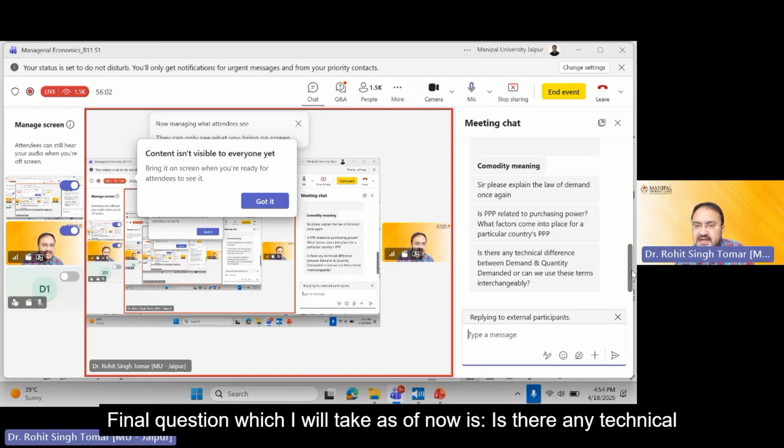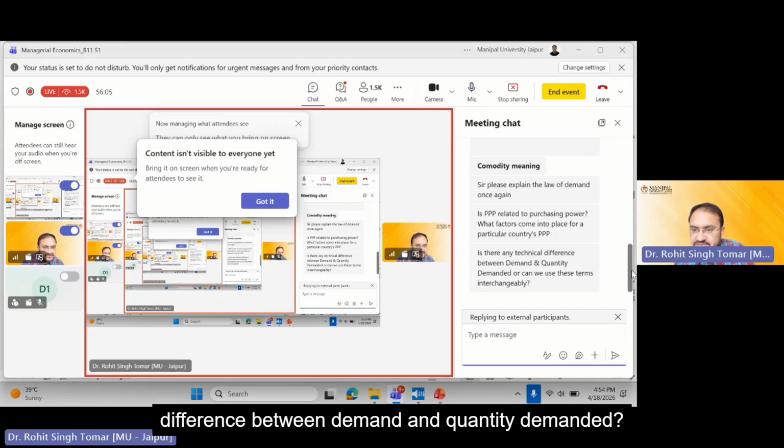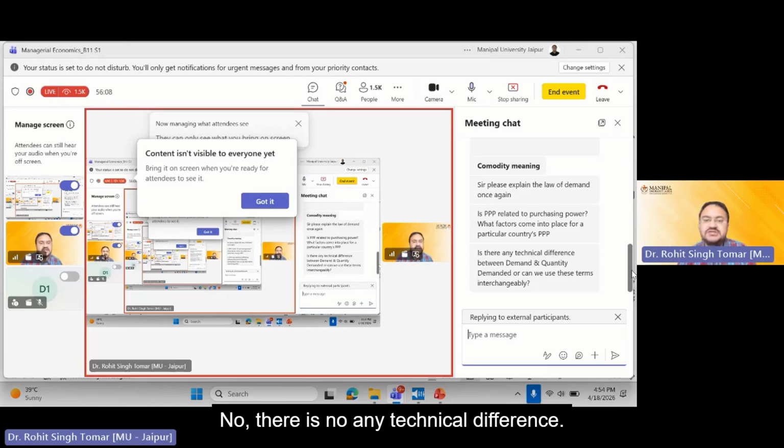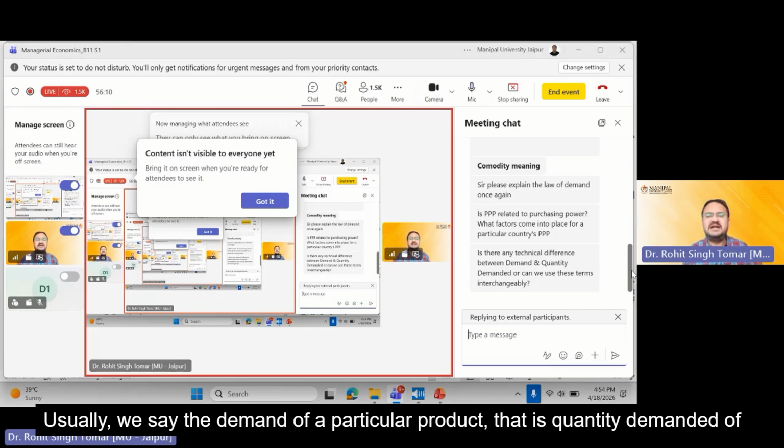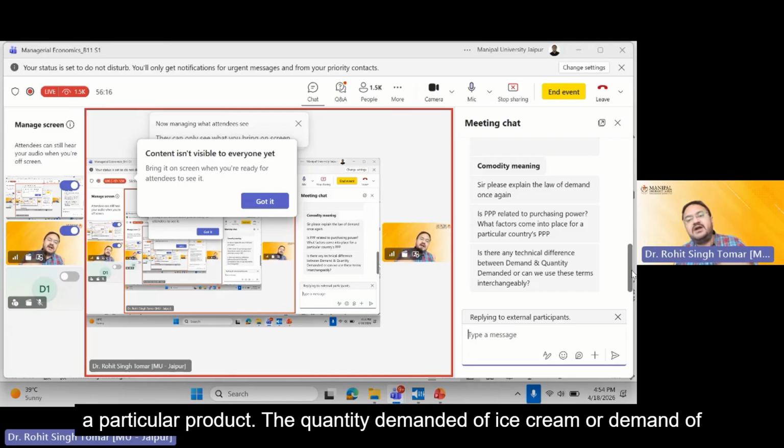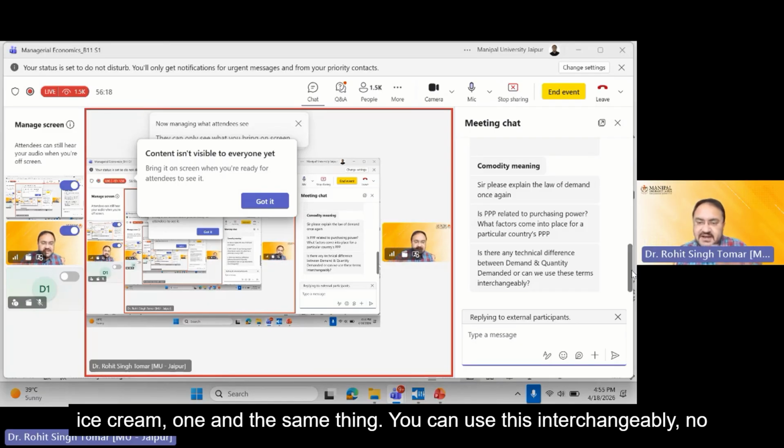Final question which I will take as of now: is there any technical difference between demand and quantity demanded? No, there is no technical difference. Usually we say the demand of a particular product, that is quantity demanded of a particular product. Quantity demanded of ice cream or demand of ice cream, one and the same thing. You can use this interchangeably, no issues.